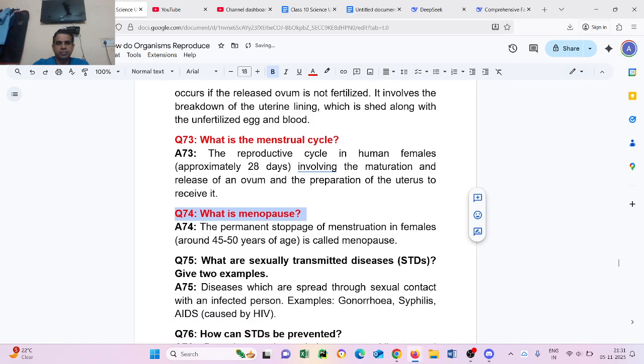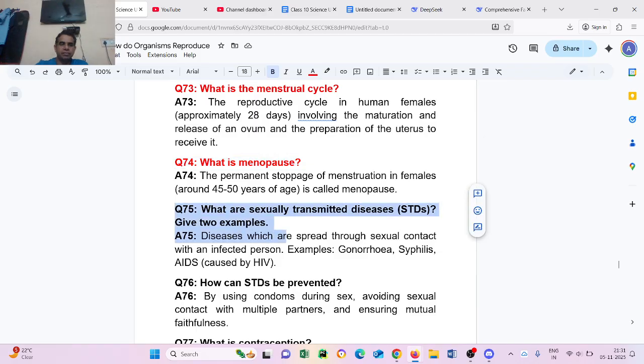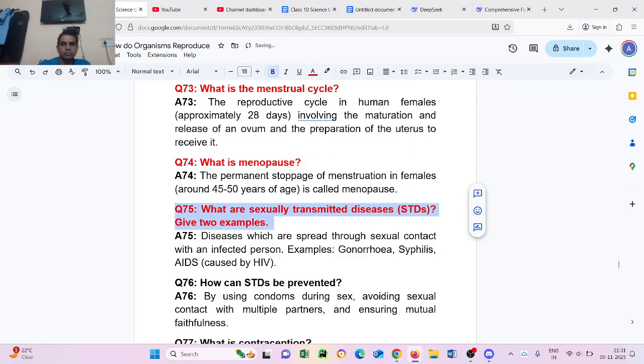What is menopause? The permanent stoppage of menstruation in females around 45 to 50 years of age is called menopause. Question number 75. What are sexually transmitted diseases, STDs? Give two examples. Diseases that are spread through sexual contact with an infected person. Examples: gonorrhea, syphilis, AIDS caused by HIV.